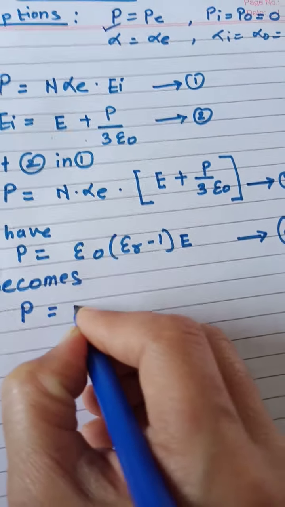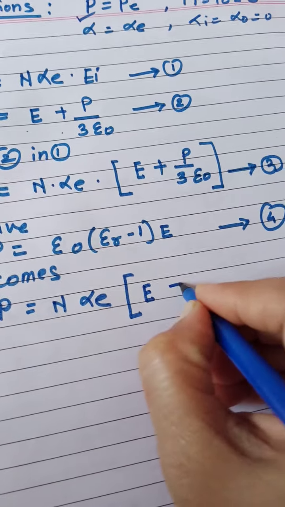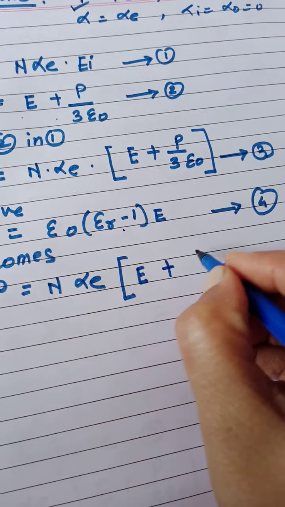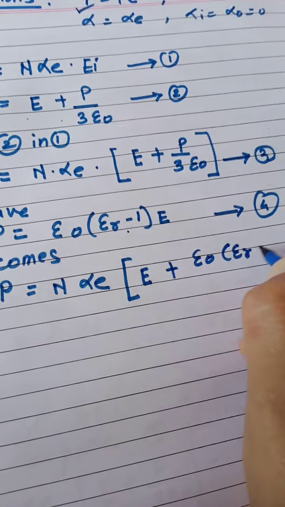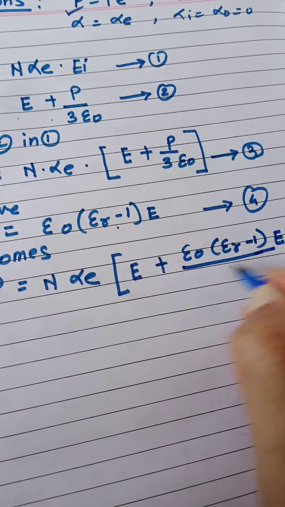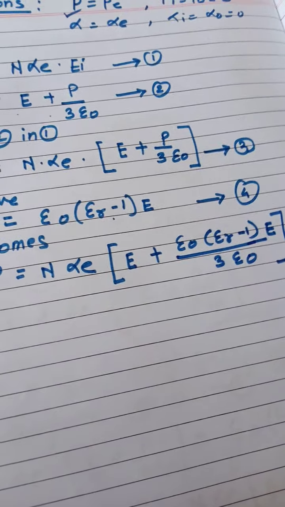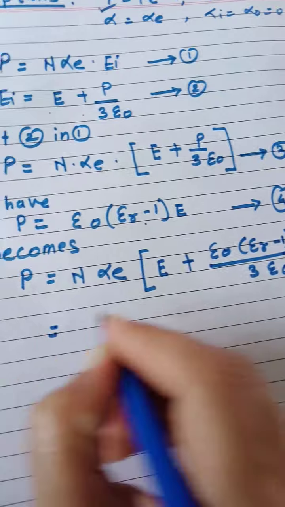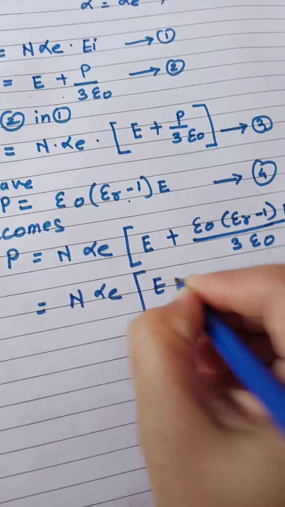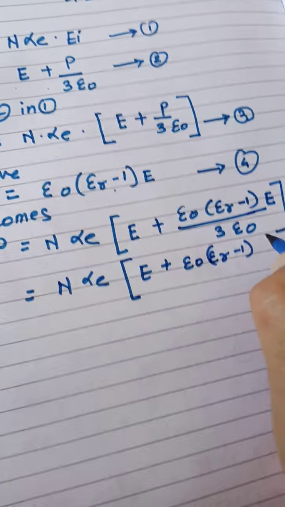P is equal to N alpha E as it is, in the bracket E as it is, plus this P will get replaced by this fourth equation as epsilon 0 into bracket epsilon r minus 1 into E upon 3 epsilon 0 remain as it is. So this is nothing but P is equal to n alpha E into bracket E as it is plus epsilon 0 epsilon r minus 1 as it is.